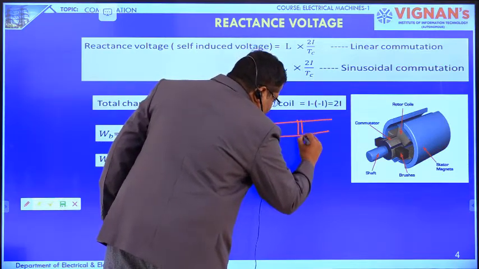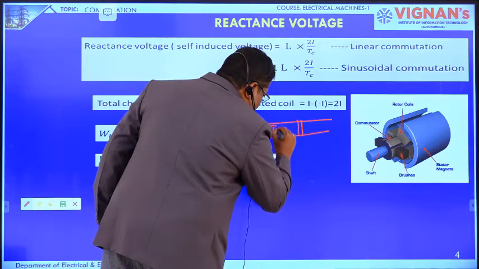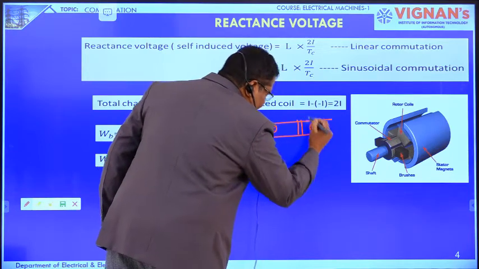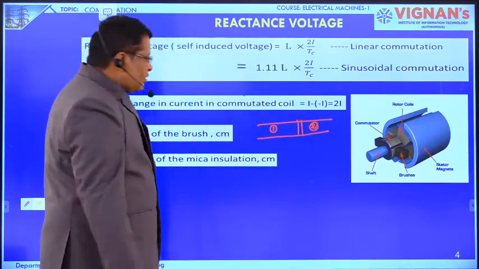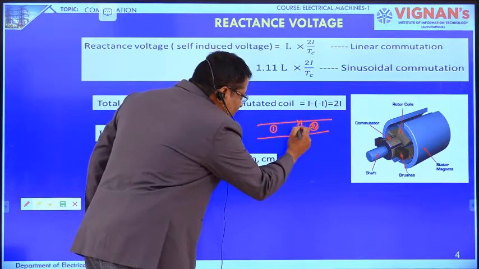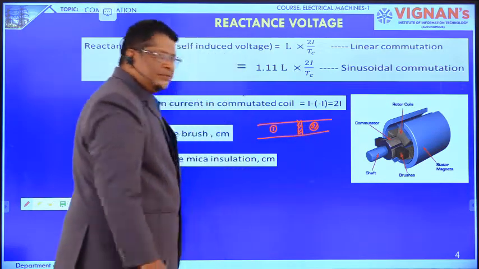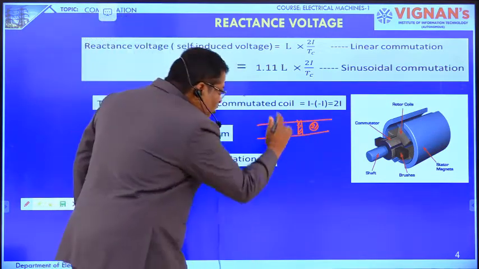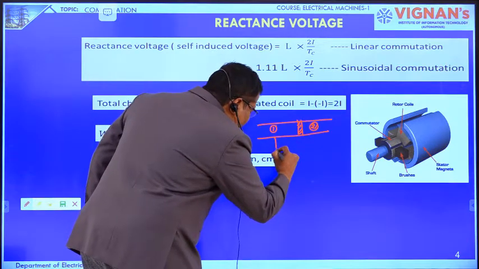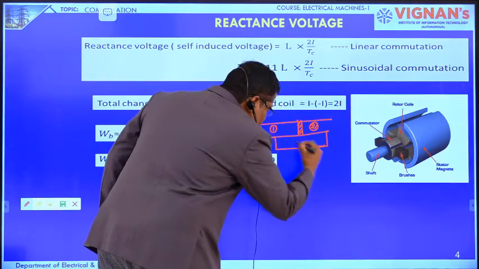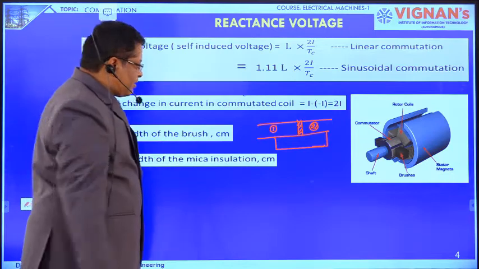Each segment is insulated by the insulating material. This is one commutator segment, this is another commutator segment. Now on the commutator segments, we are keeping the brush. This is the brush.